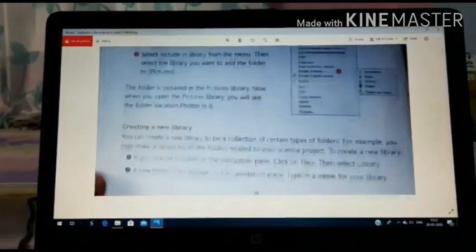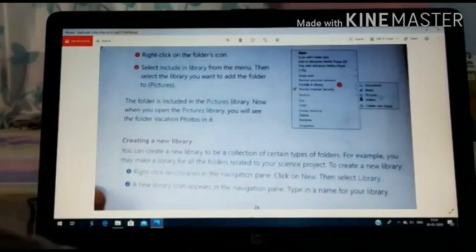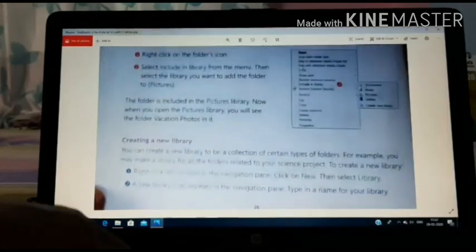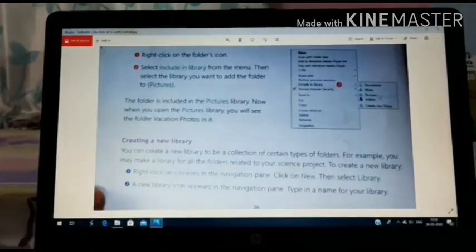Now the next option is how to create a new library. We have one more option for creating a library. Let me show you.